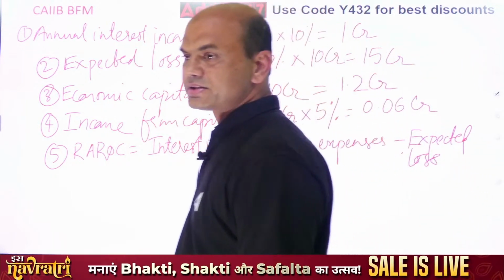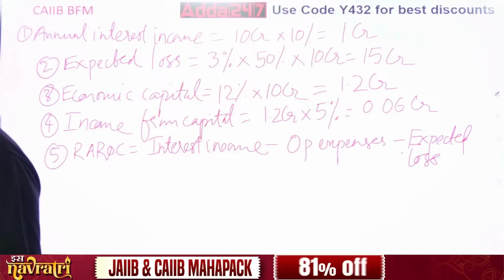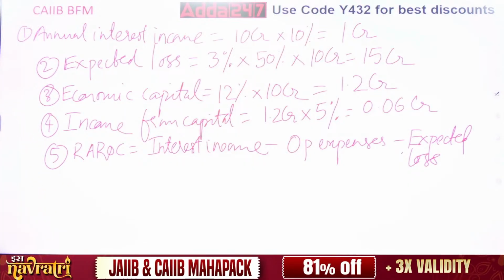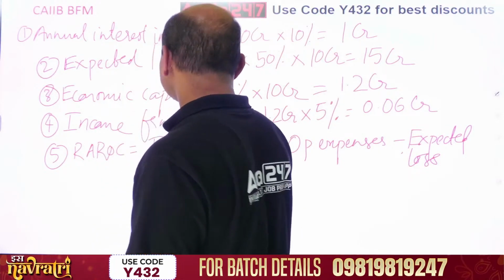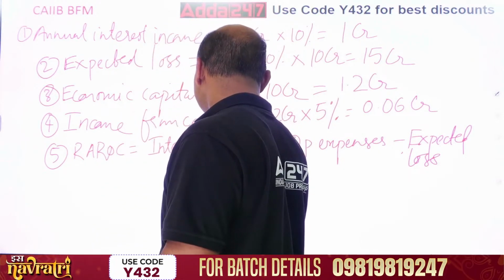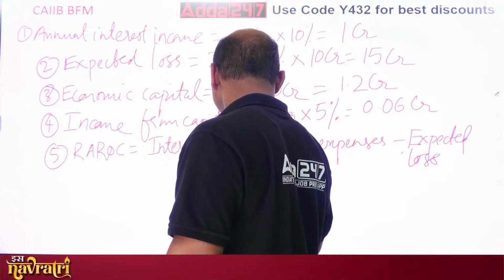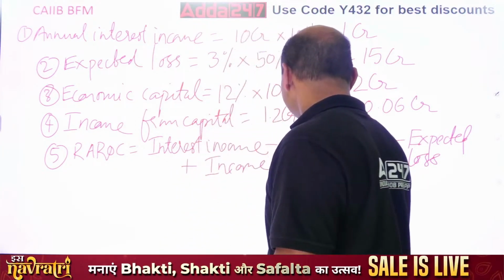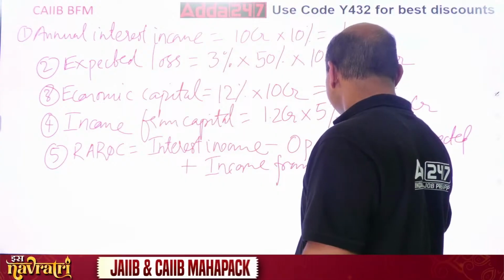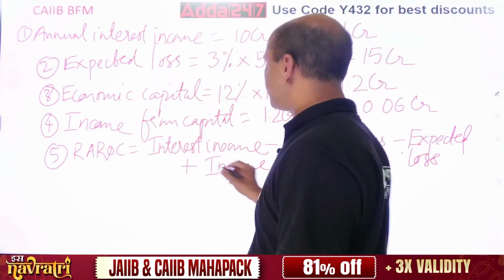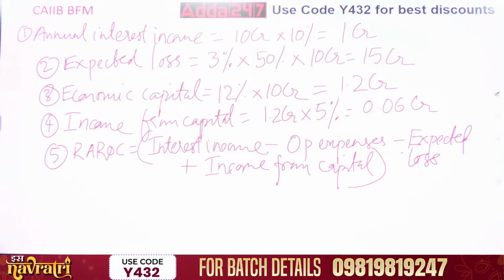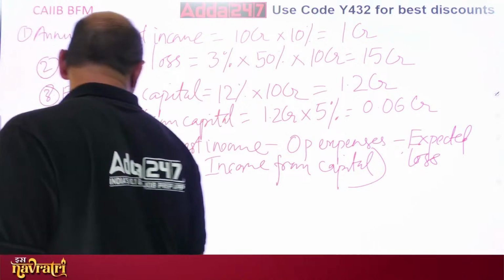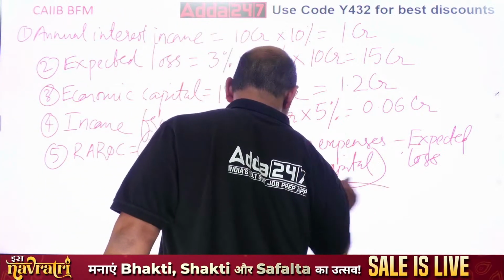Now what is this? Income is there, plus. So plus your income from capital. Do this everyone now, and the whole divided by your economic capital. The whole upon economic capital.